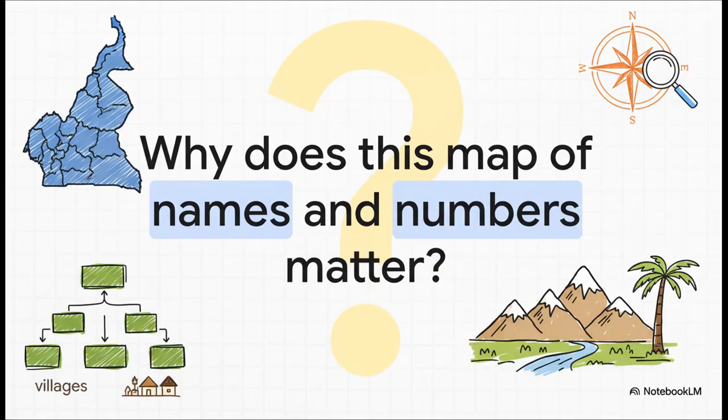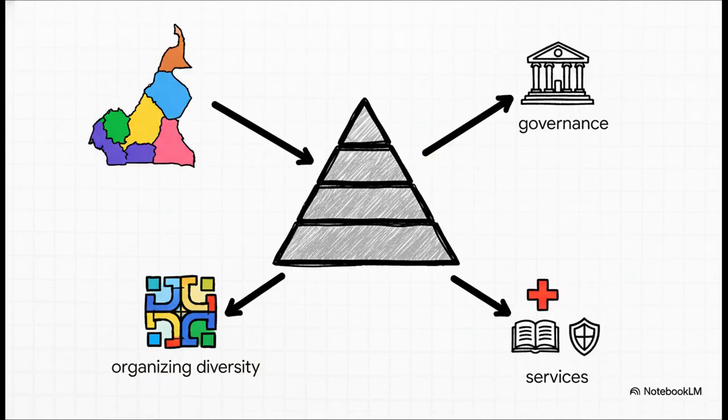So look, we have gone through a lot of names, a lot of numbers, and all these levels. And it's totally fair to ask, why is this administrative blueprint so important? What does it actually do? Well, it matters because this whole structure is like the very skeleton of the nation. It's the delivery system for literally everything, from healthcare to education. It's the official method for managing a country with immense cultural and linguistic diversity. And it helps give each of those 10 regions its own distinct identity within the larger whole.